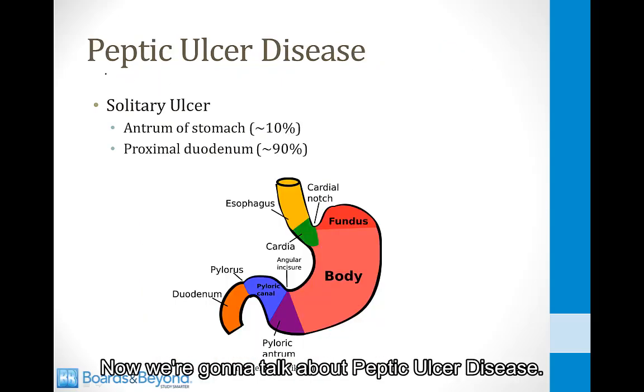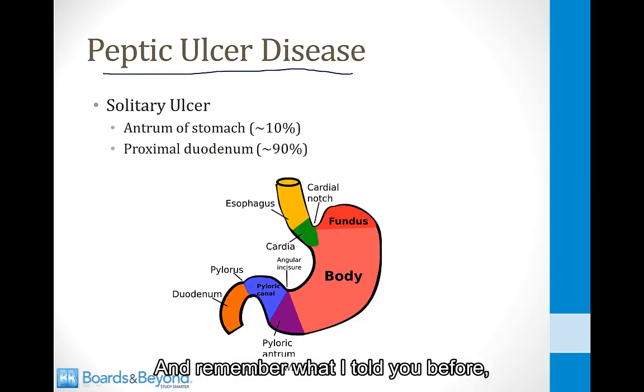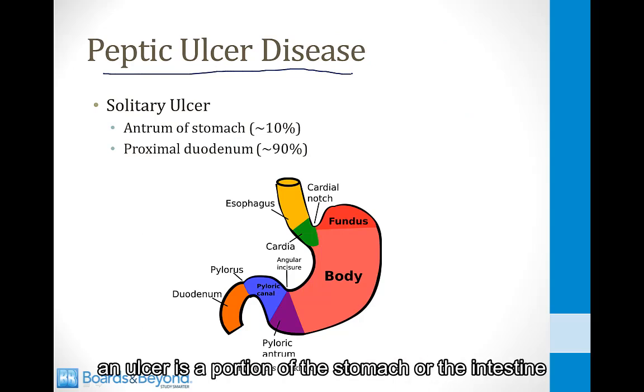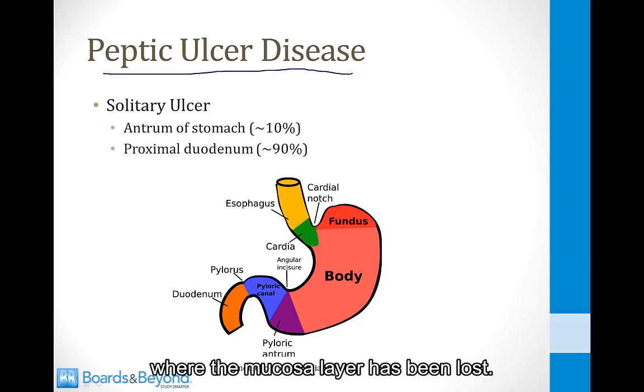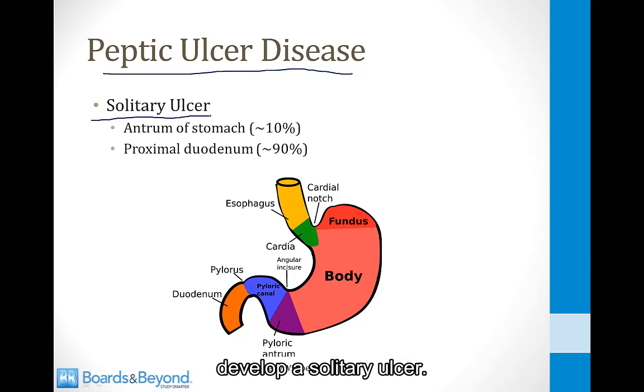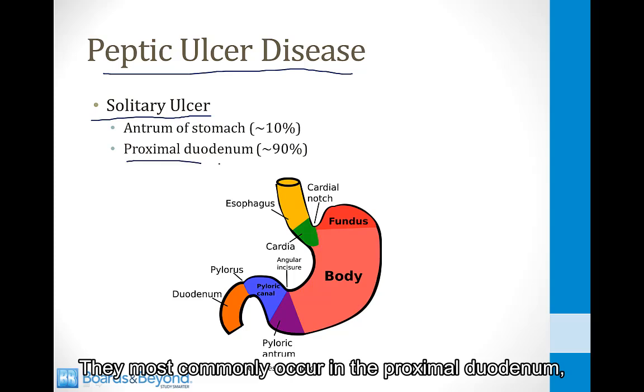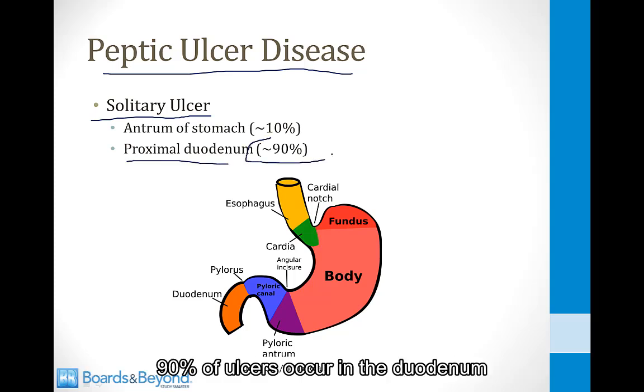Now we're going to talk about peptic ulcer disease. And remember what I told you before, an ulcer is a portion of the stomach or the intestine where the mucosa layer has been lost. Usually patients with peptic ulcer disease develop a solitary ulcer. They most commonly occur in the proximal duodenum. 90% of ulcers occur in the duodenum. We'll talk about why in a minute. A smaller number, about 10%, occur in the antrum of the stomach.